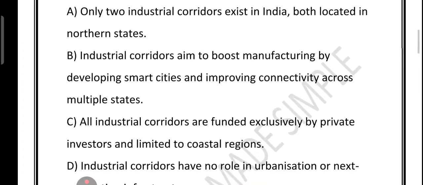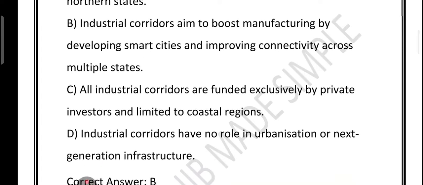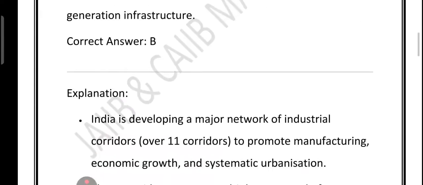What about option C? No. Funding comes from multiple sources: Government of India, international partners like Japan, and some private investors. And they are not just on the coast. Many are inland also. For example, the Amritsar Kolkata Industrial Corridor passes through landlocked states. And if you look at option D, it is completely wrong. Urbanization and infrastructure are actually at the heart of these corridors. Many projects even include greenfield smart cities, expressways, dedicated freight corridors. Exactly what next generation infrastructure means. So let's quickly recapitulate what we have covered.